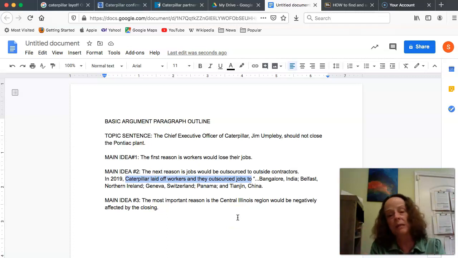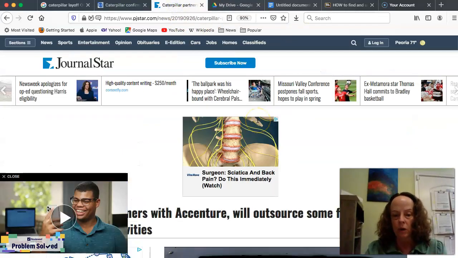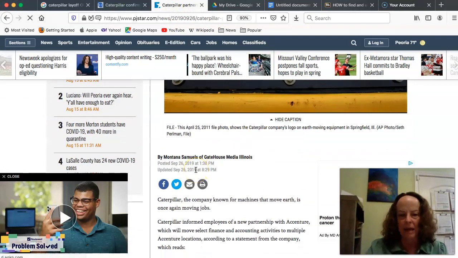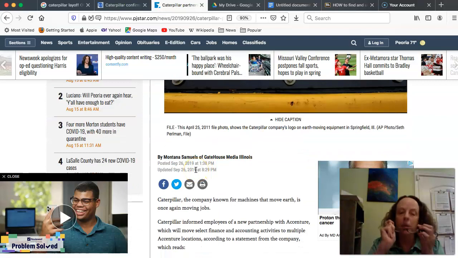You can use a whole sentence if you want. That's totally fine. So this is my part of the sentence where I'm saying, hey, here's the stuff I found out in the article. If I don't copy and paste the exact words, I'm going to leave it in my words. So the quote should start right where the exact copied and pasted material comes. I'm going to put an end quote in there, and then I need to find out who wrote this article. They're the author of the article. So the author, it looks like, is Montana Samuels.